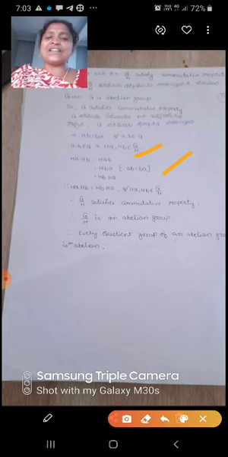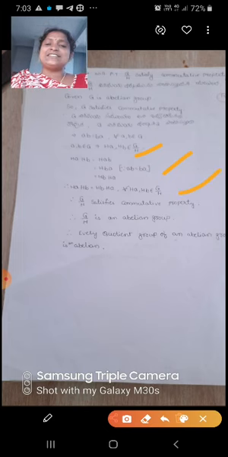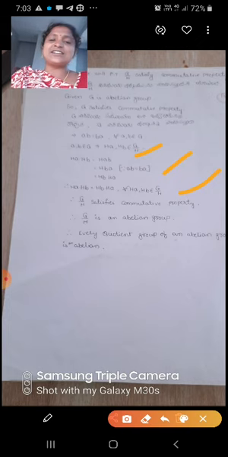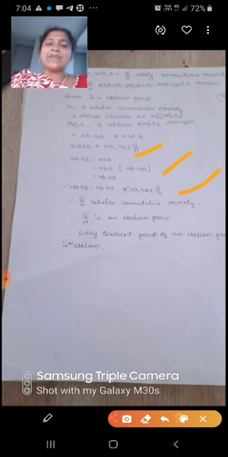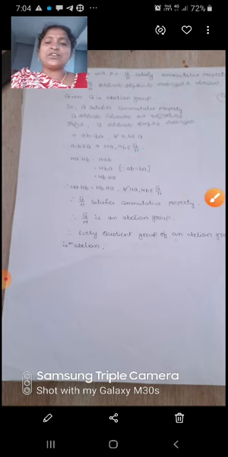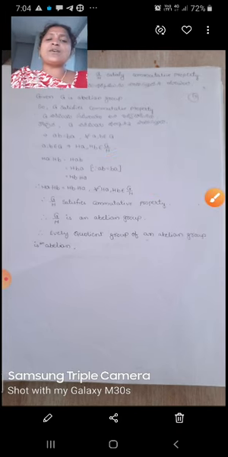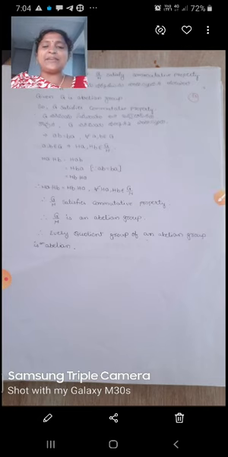So therefore HA into HB equal to HB into HA. So G by H satisfies commutative property. So G by H is already a group, and here we proved commutative property, means 5 conditions satisfied. So therefore G by H is an abelian group. Therefore every quotient group of an abelian group is abelian.